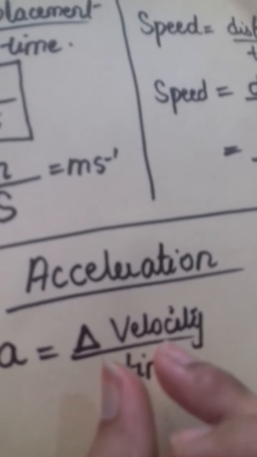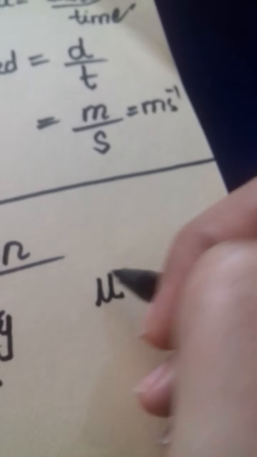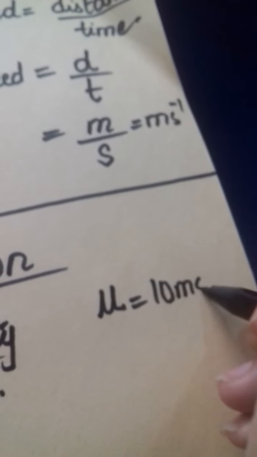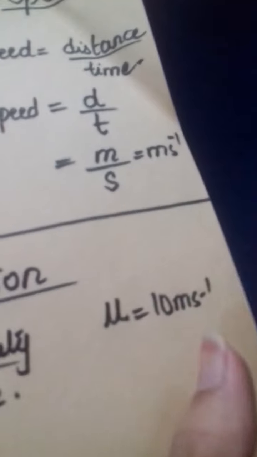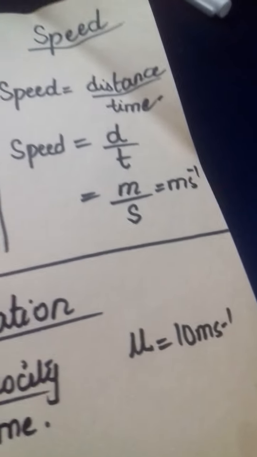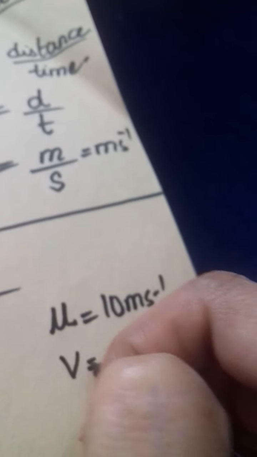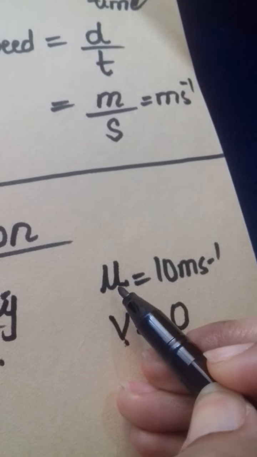Suppose a person initially moves with some initial velocity which is u. Initial velocity is denoted by the letter u, and let's suppose u is 10 meter per second, and then when the person stops, the final velocity becomes 0. v is basically the final velocity, u is the initial velocity.